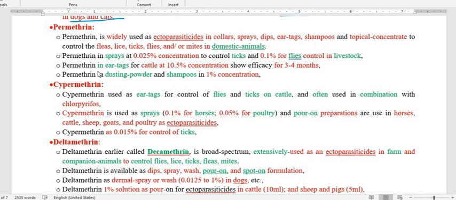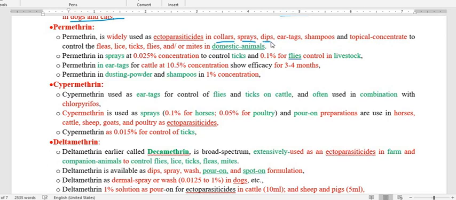Regarding permethrin, this is also used as an ectoparasiticide in animals in the form of collars, that is, a collar on the neck region, then spray, where we have to spray on the animal's body because the ectoparasite is on the surface of the skin.